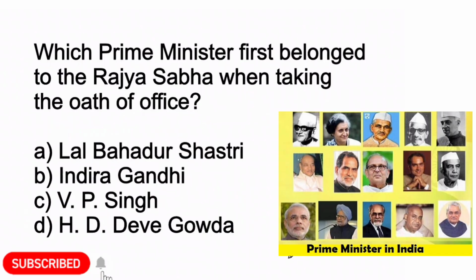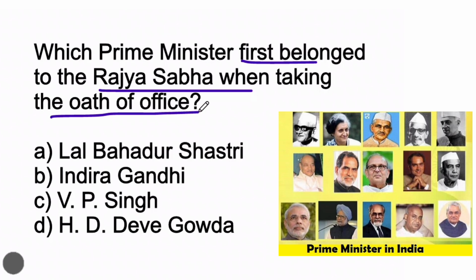Next question. Which Prime Minister belonged to the Rajya Sabha when taking the oath of office? Option A, Lal Bahadur Shastri. Option B, Indira Gandhi. Option C, VP Singh. Or option D, HD Deve Gowda. So here option B, Indira Gandhi is the correct answer.